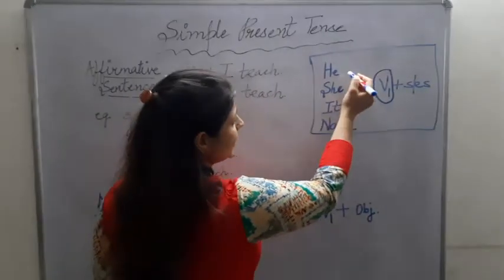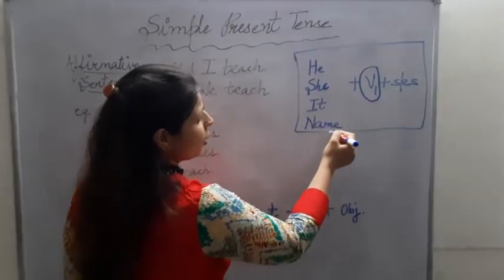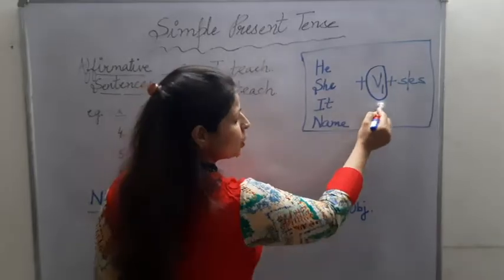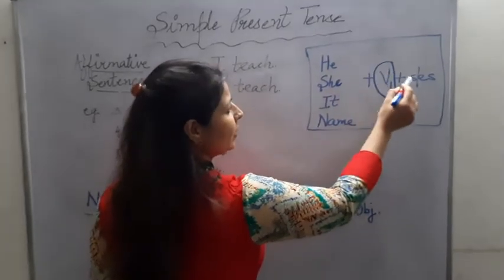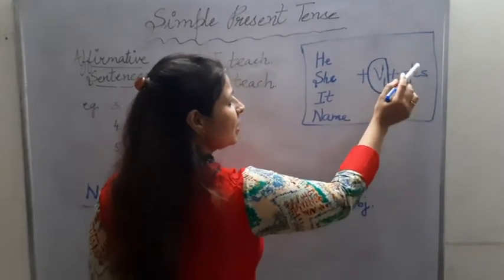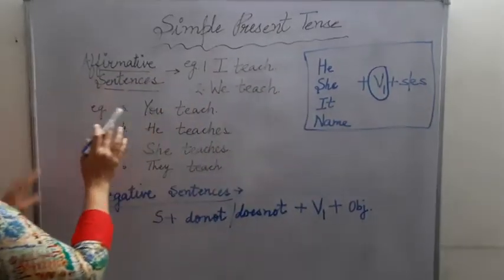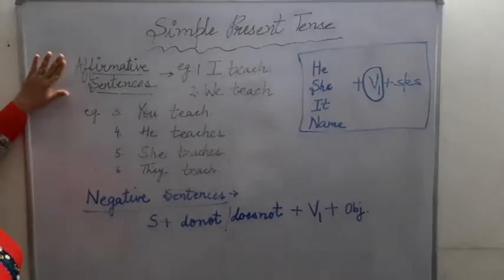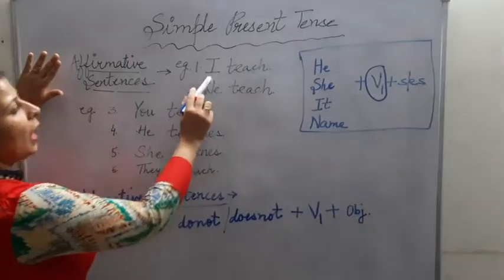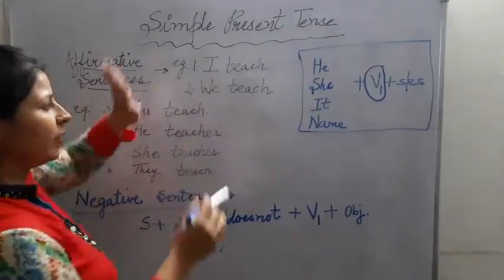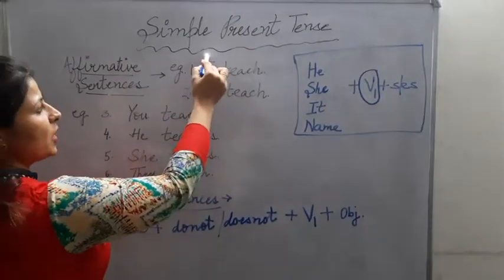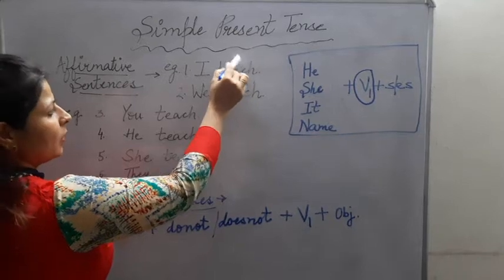With our subject he, she, it or any name, we use verb first form and along with it S or ES will come. Now let us see one affirmative kind of sentences first. I teach. You already know the rule now. This is your subject, this is your V1.